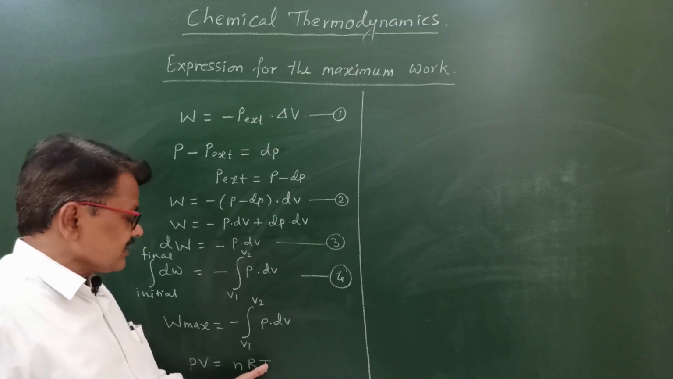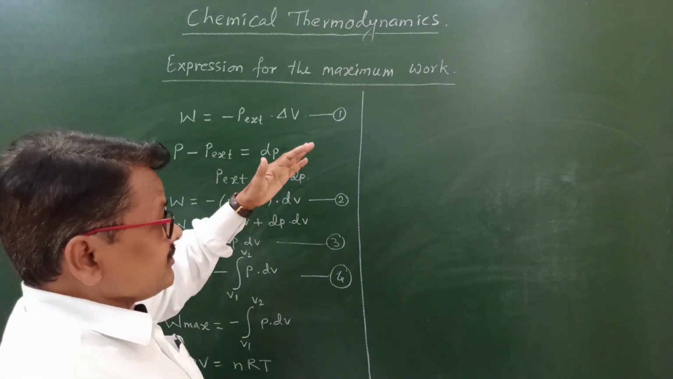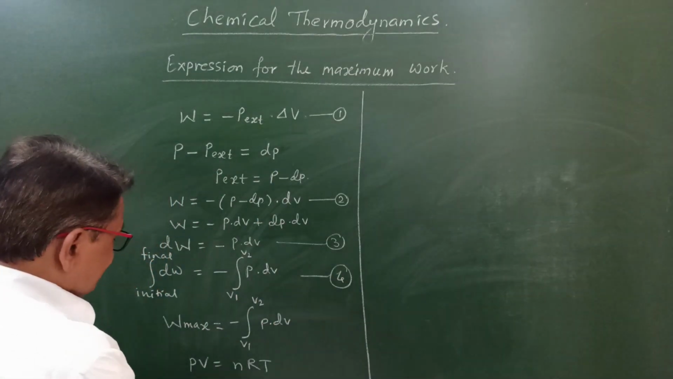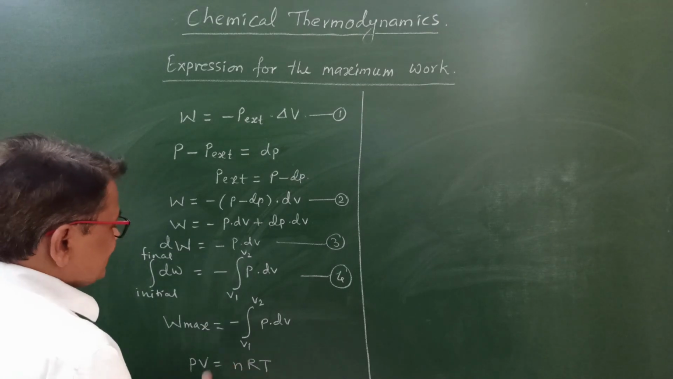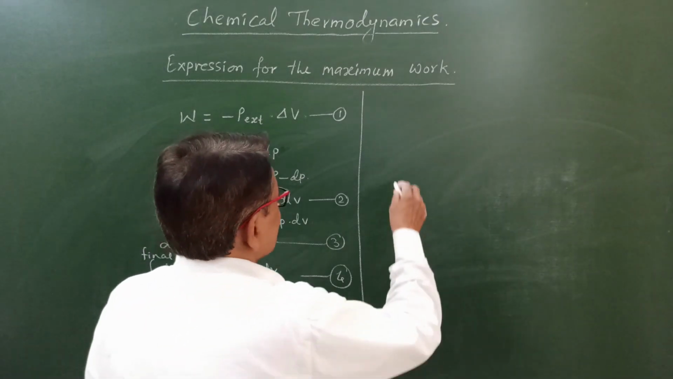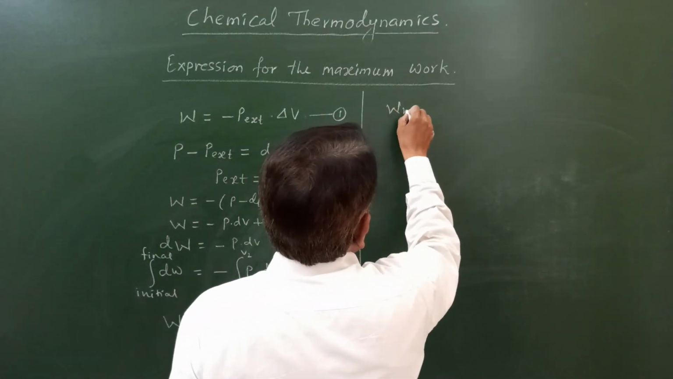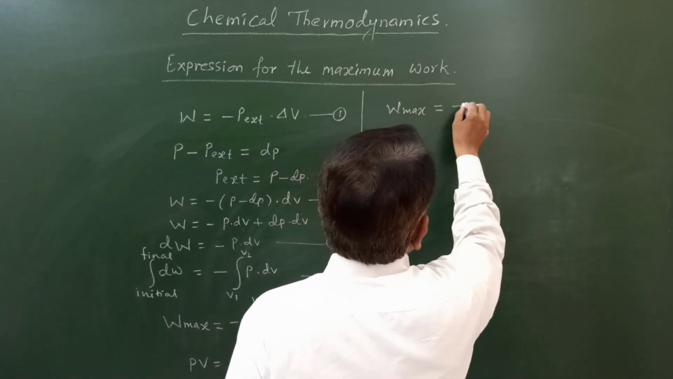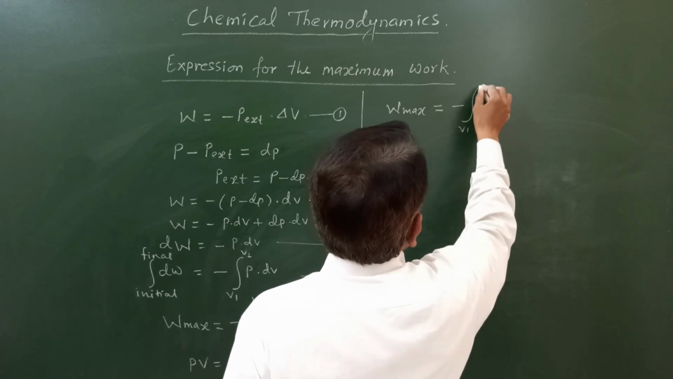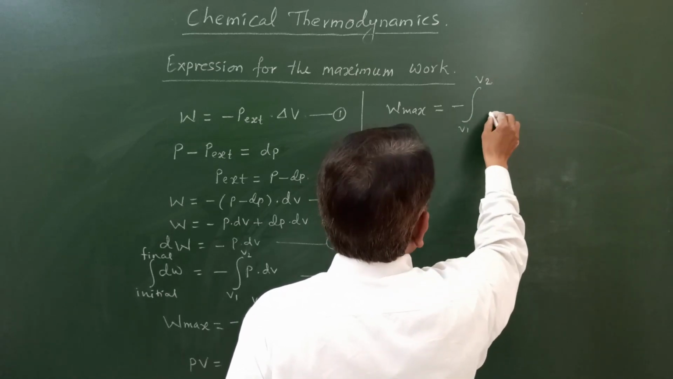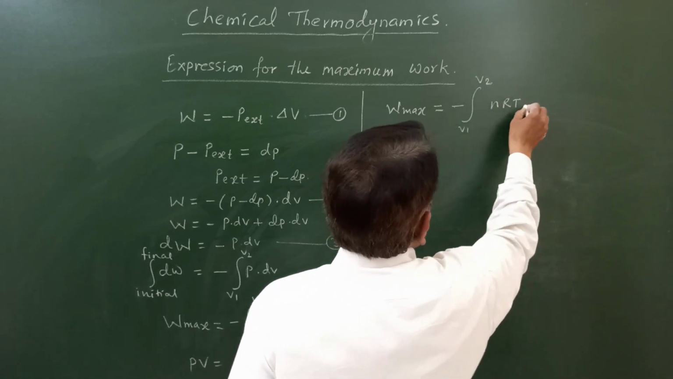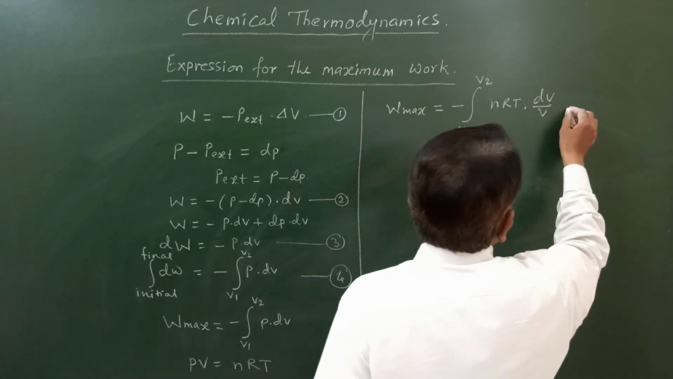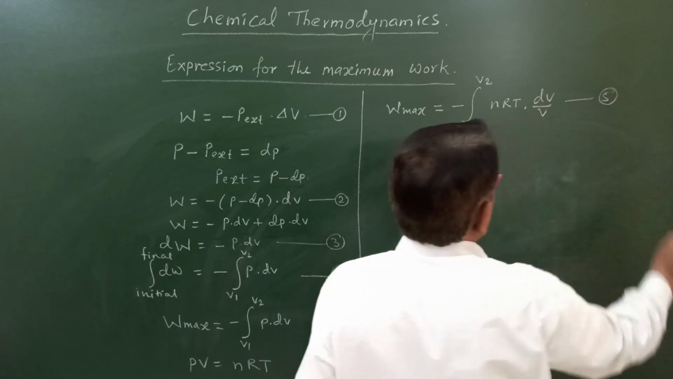R is the constant and T is also constant, because this is an isothermal process. Temperature is kept constant. So by putting the value of P from this in the above equation, we will get the next equation. W max is equal to minus integral from V1 to V2 of nRT into dV by V. This is equation 5.